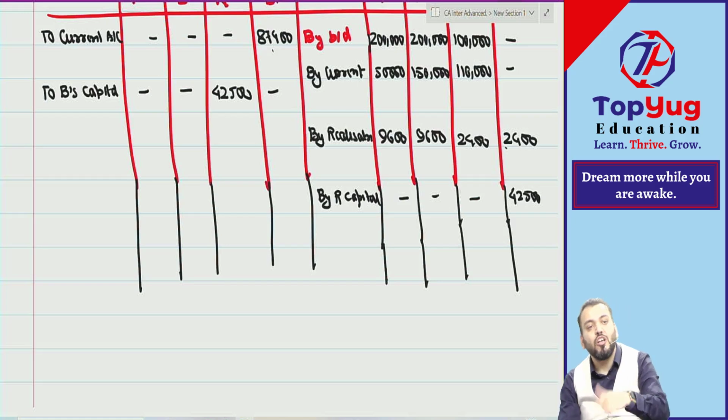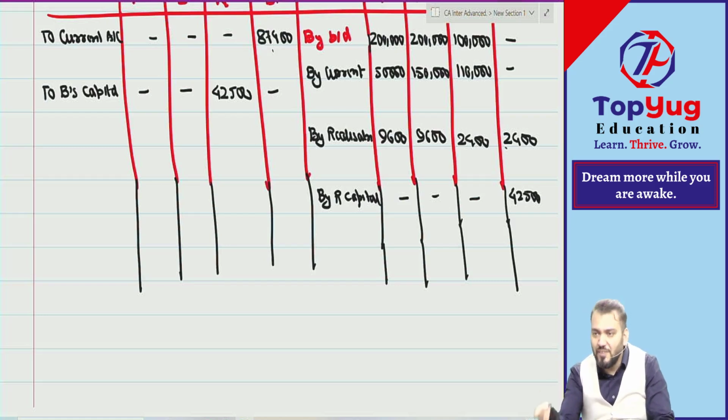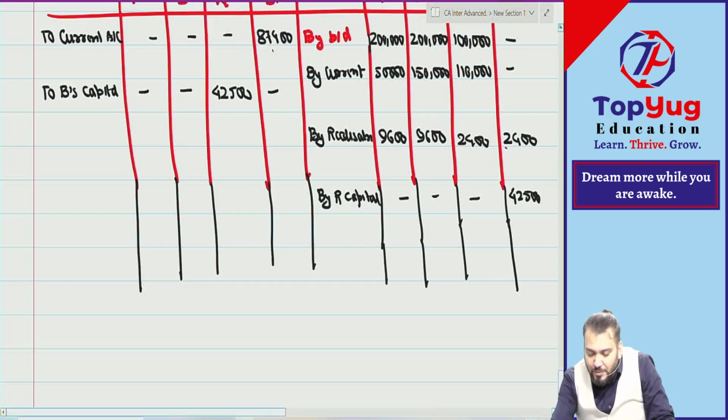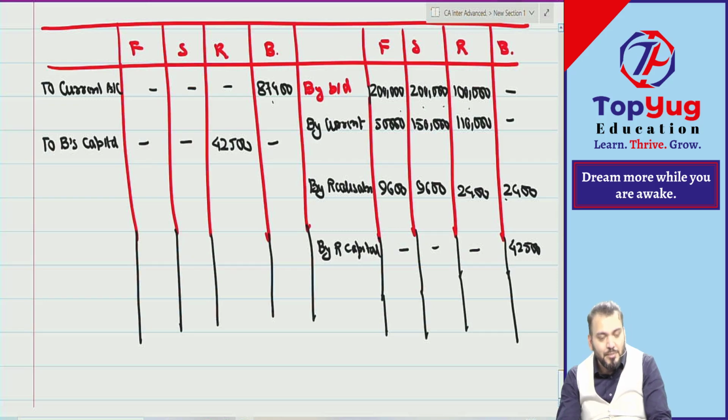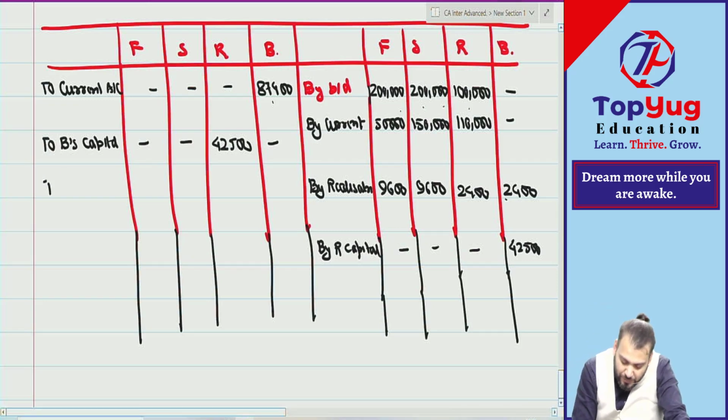Now the insolvency loss will be borne by whom? Solvent partners having credit balance. Since the capitals are fixed, all partners will bear it in the ratio of fixed capital. What is the ratio of fixed capital? It is 2 is to 2 is to 1. It means what journal entry will we do? FSR account debit to what? B's capital. So write on 2 B's capital.